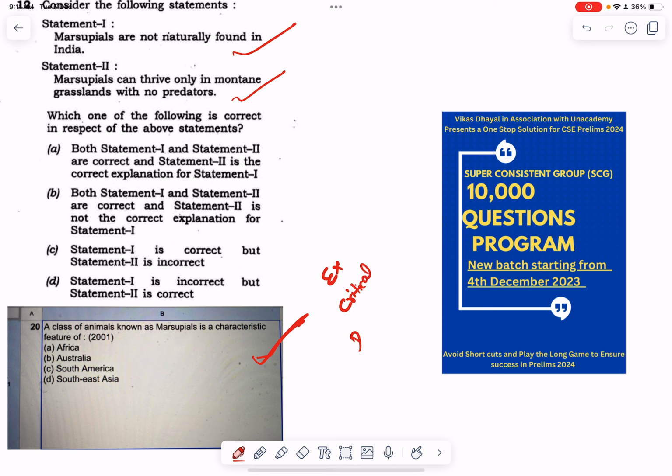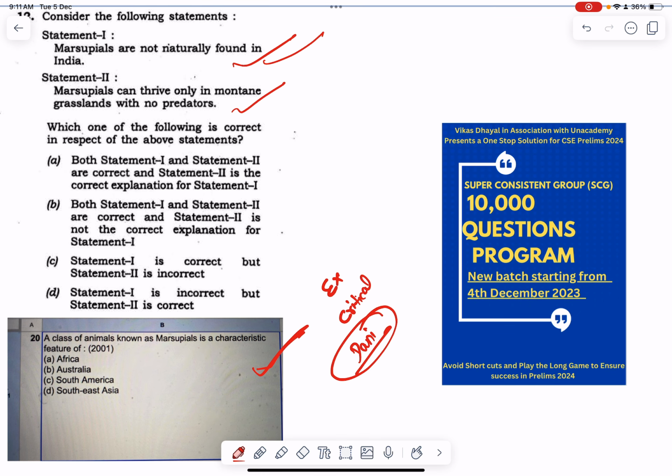They also asked about Denisovans species which got extinct, and now they asked about marsupials because many marsupials, including the Tasmanian tigers, got extinct. So marsupials was an important theme. This was a very easy question. If you did not mark it correct, then you were not able to identify the theme. So it is important that you identify the themes from the PYQs.